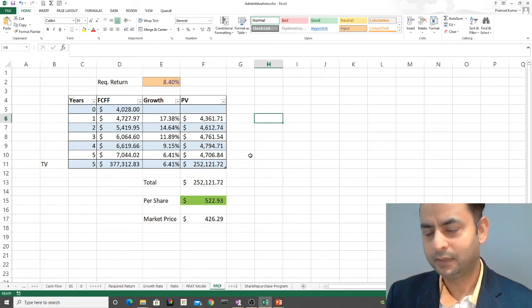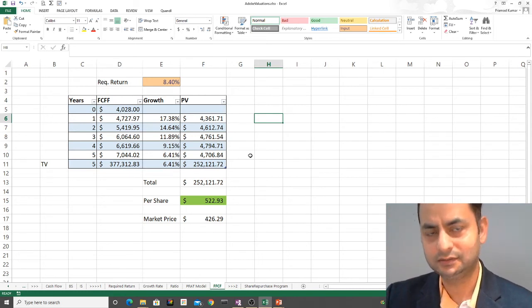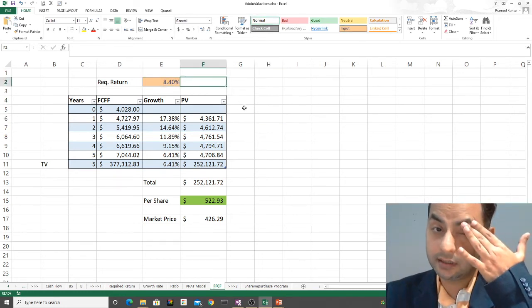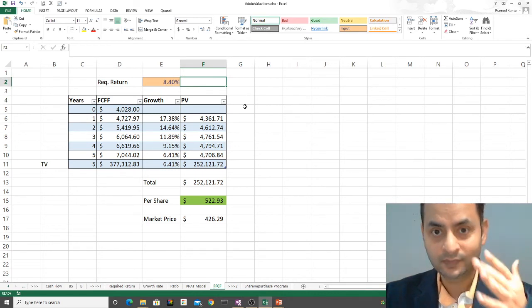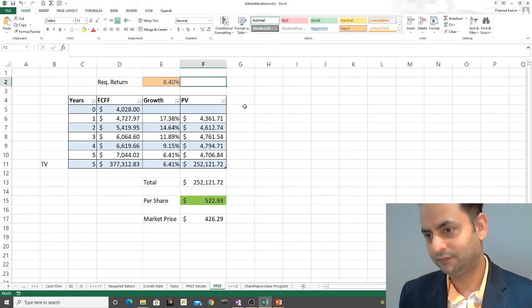There are two major components which we need to feed in. First is your expected required return. I use the weighted average cost of capital and the CAPM model to come up with that.